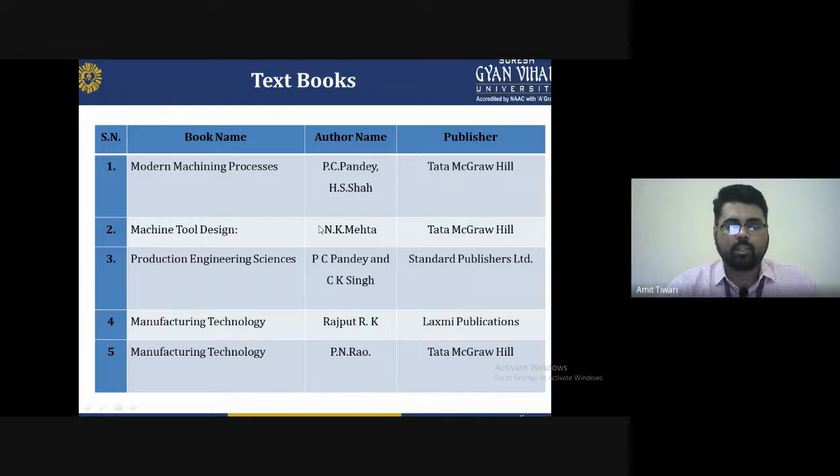Second, Machine Tool Design by N.K. Mehta, Tata McGraw Hill publisher, also most commonly used for the machine tool design of multi-point cutting tools and single point tools. Third is Production Engineering Sciences, written by P.C. Pandey and C.K. Singh from Standard Publication. Fourth, Manufacturing Technology by R.K. Rajput from Laxmi Publication. And fifth is Manufacturing Technology by P.N. Rao from Tata McGraw Hill.